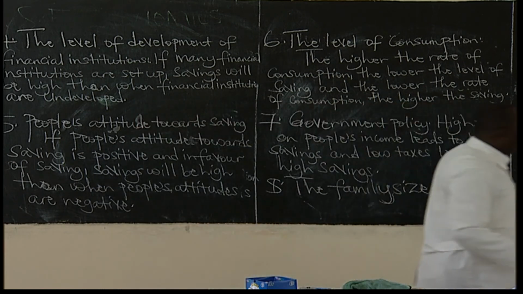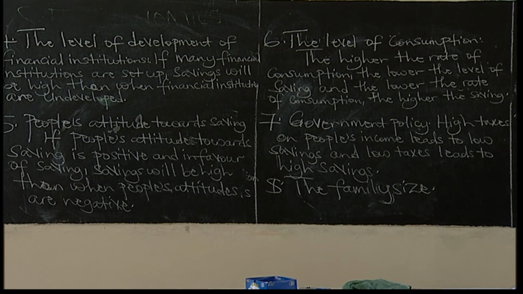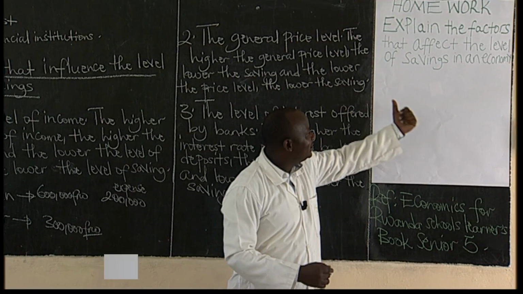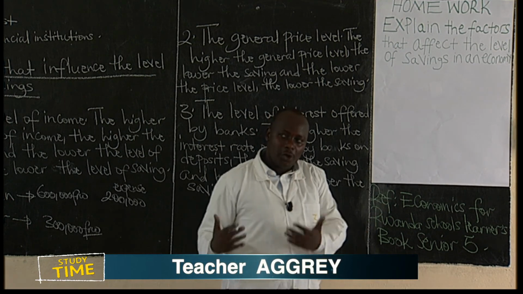Now, learners, I want to leave you with a homework. It is one question. After understanding the factors that influence savings, I want you to explain the factors that affect the level of savings in an economy.